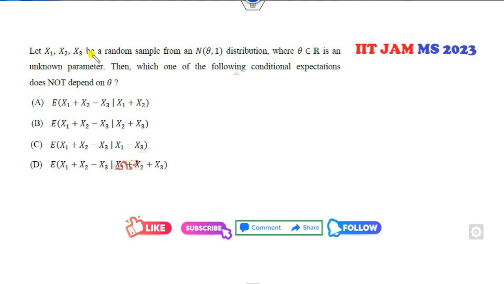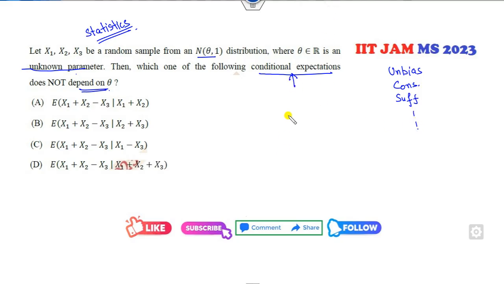Okay, look at this another one. The Xi's are random samples from this, and theta is an unknown parameter. So they are talking about the testing of hypothesis, that's a part of statistics. Which of the following conditional expectations does not depend upon theta? Do you remember, whether it's unbiased, consistent, or sufficient estimator, which relates to the conditional expectation? Only the sufficient estimator. Sufficient estimator is the only definition which involves the conditional expectation.